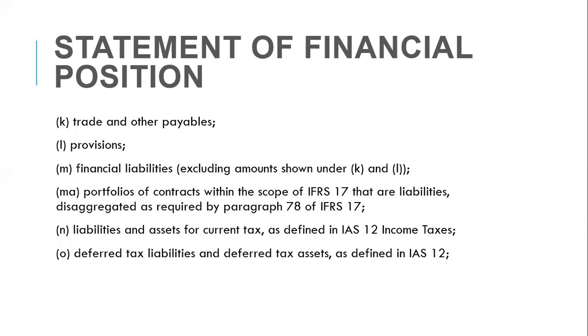Trade and other payables, provisions, financial liabilities, portfolios of contracts within the scope of IFRS 17 that are liabilities, disaggregated as required by paragraph 78 of IFRS 17. Liabilities and assets for current tax as defined in IAS 12 Income Taxes, deferred tax liabilities and deferred tax assets as defined in IAS 12.